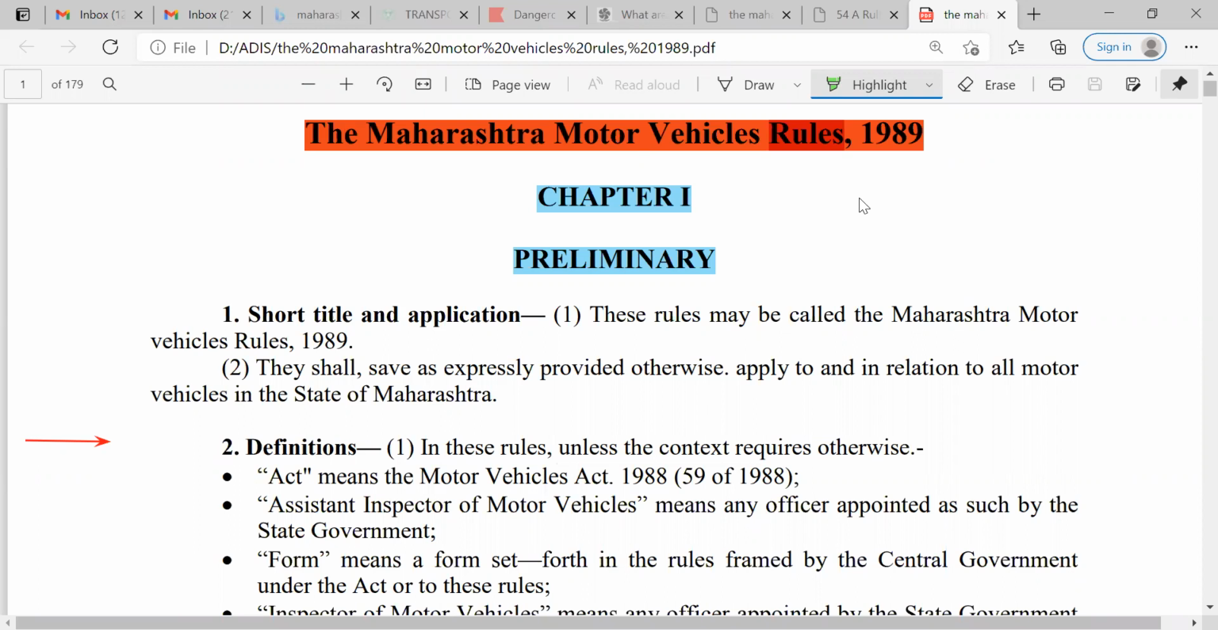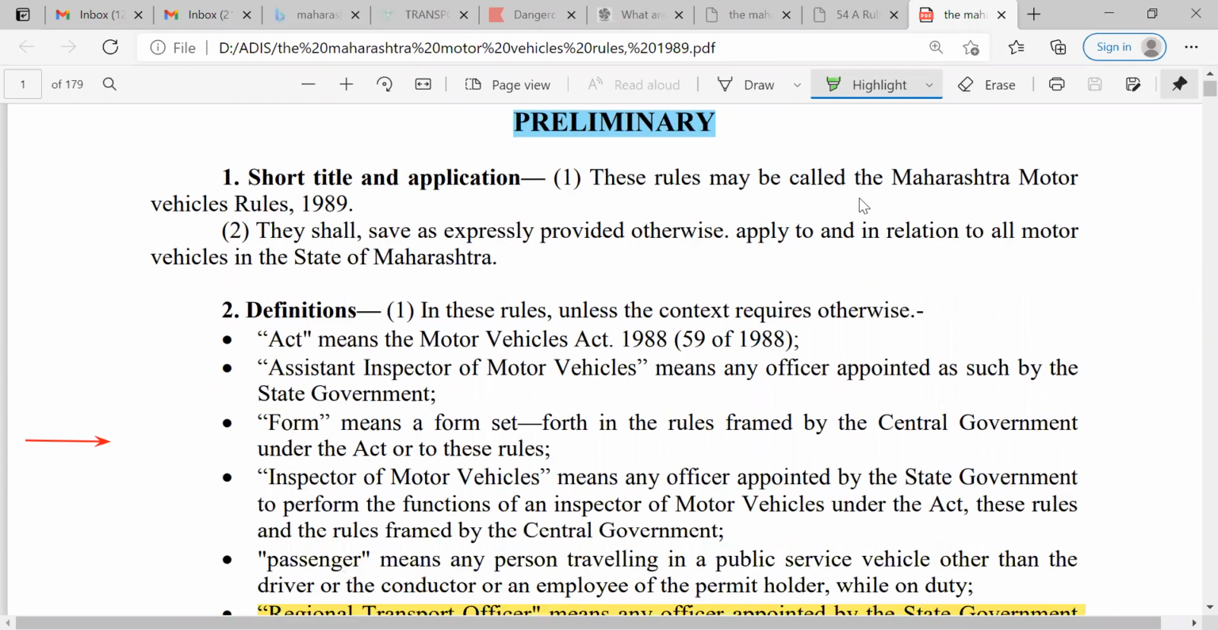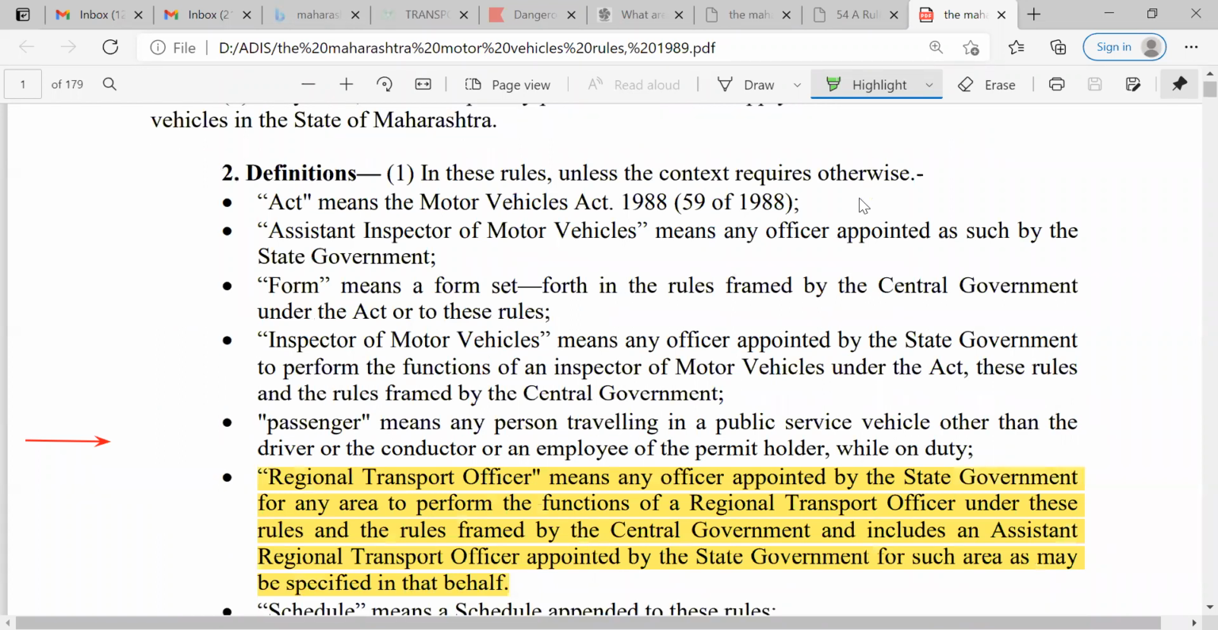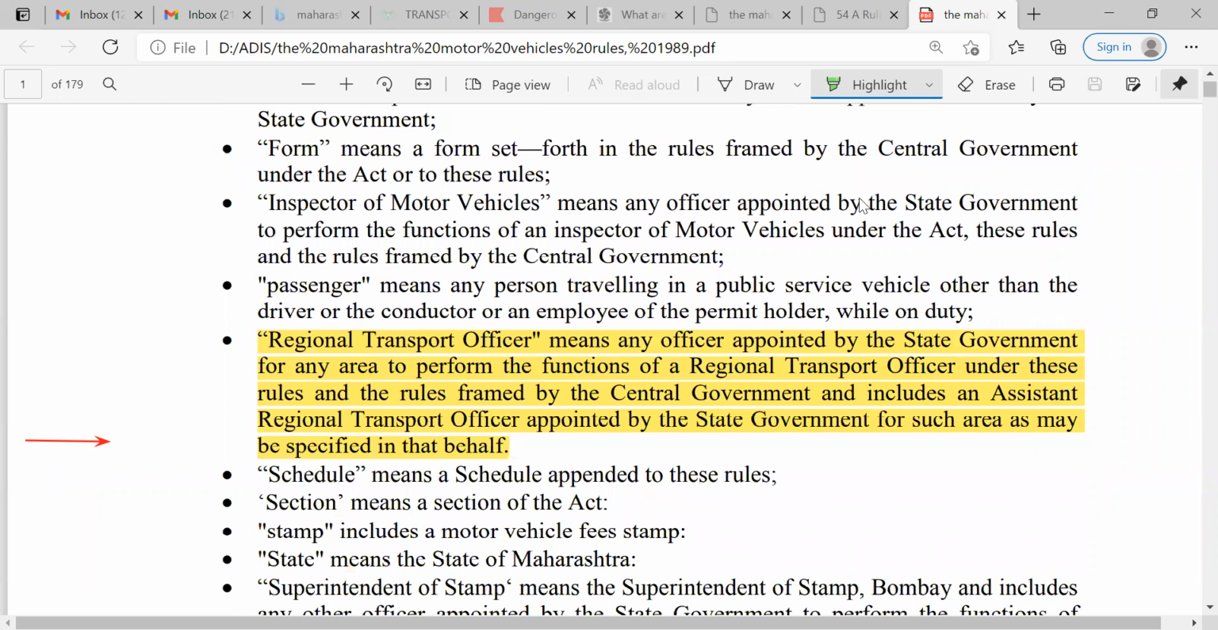Chapter 1 is related to the preliminary, under that the short title and application. Then the second one is definitions: the Act, Assistant Inspector of Motor Vehicles, Form, Inspector of Motor Vehicles, Passenger, Schedule, Stamp, State, Superintendent of Stamps. Other definitions have the same meaning. The main important definition under this Maharashtra Motor Vehicle Rule is RTO, that is Regional